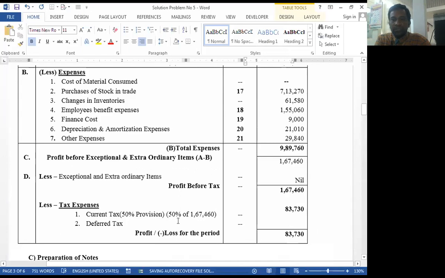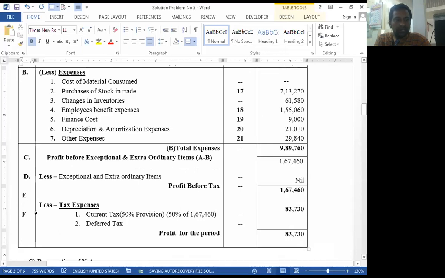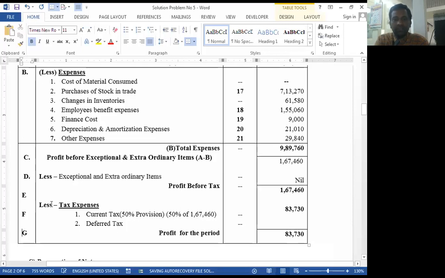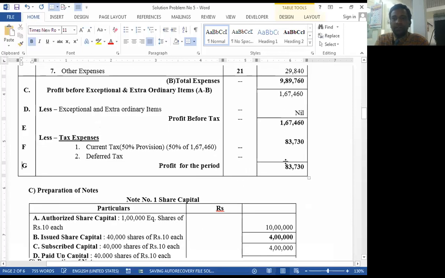And profit for the year is also transferred. Profit for the year, 83,730. A, B, C, D, E, F. Last answer is G. Okay, but not necessary to write. 83,730.